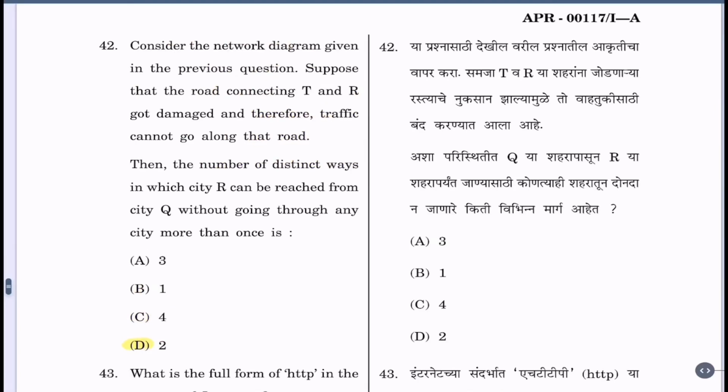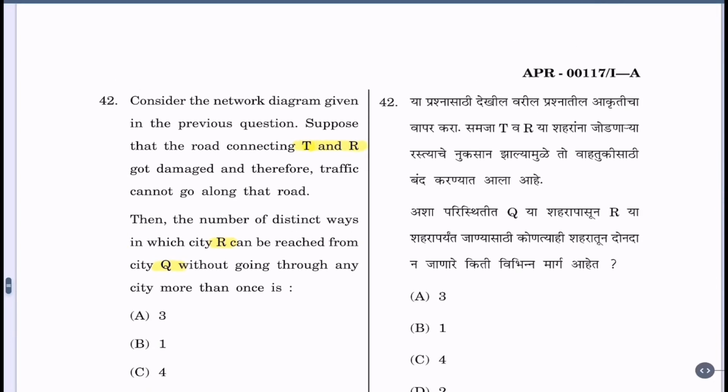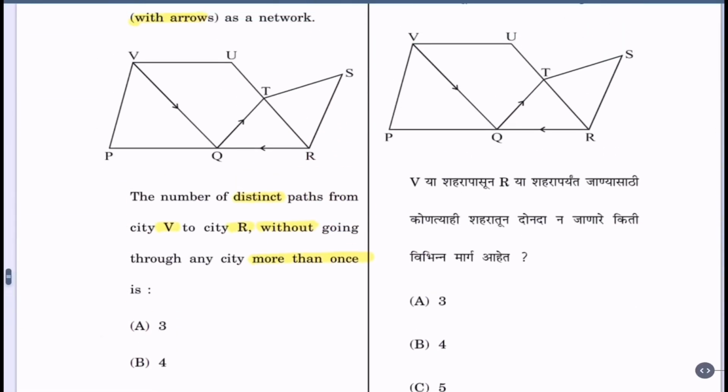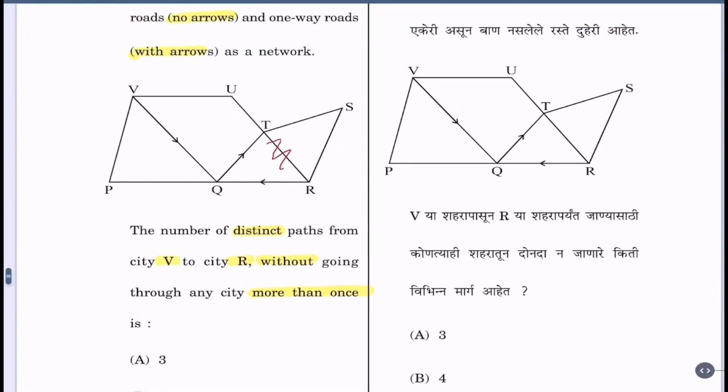Question 42. Consider the network diagram given in the previous question. Suppose that the road connecting T and R got damaged. Therefore, traffic cannot go along that road. Then the number of distinct ways in which city R can be reached from city Q without going through any city more than once is. Now T to R road is not working, so let us mark it there. We can't use this road.